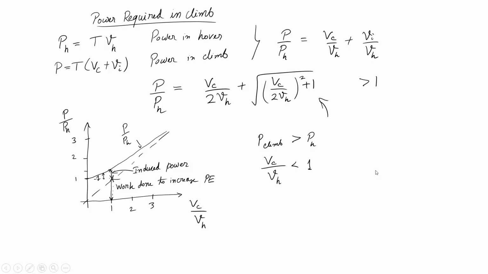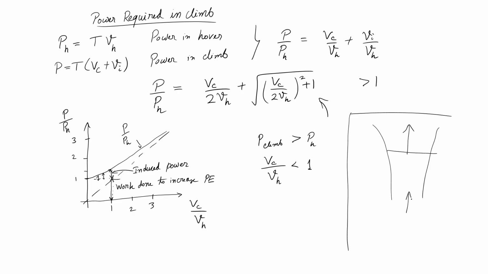Alright. So, last class we talked about rotor in climb condition, and we were discussing what happens when, instead of climb, my rotor starts to descend. So, rotor is generating thrust upwards, but it is descending, which means my V c is in this direction. So, it starts coming from down.